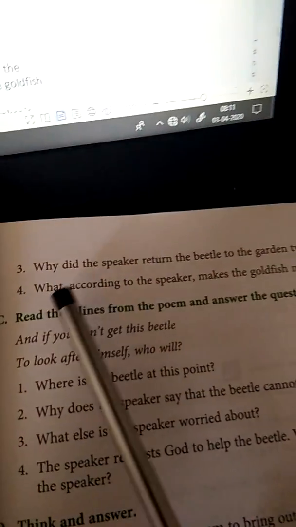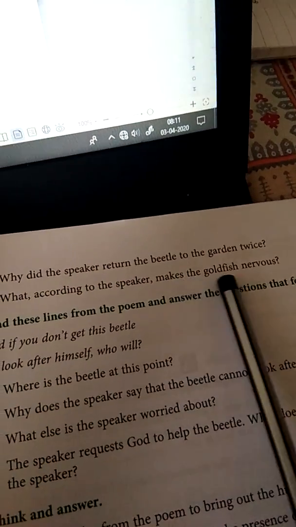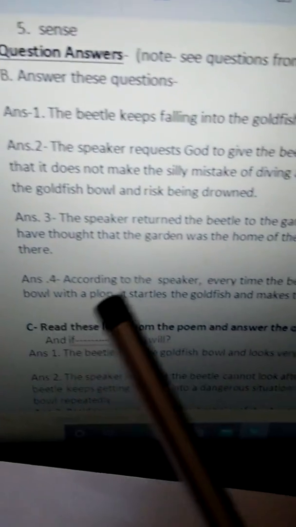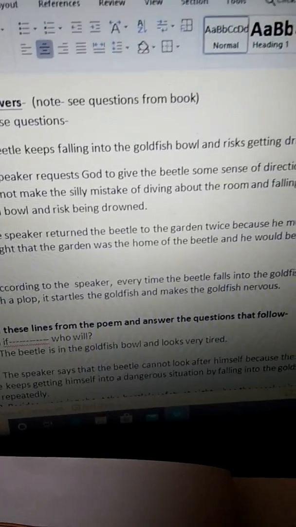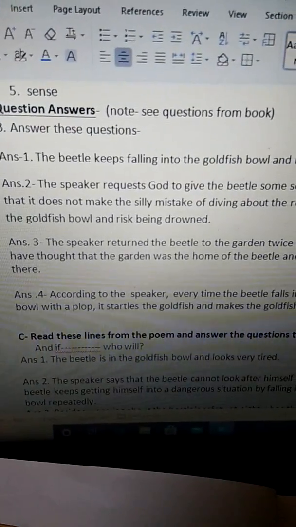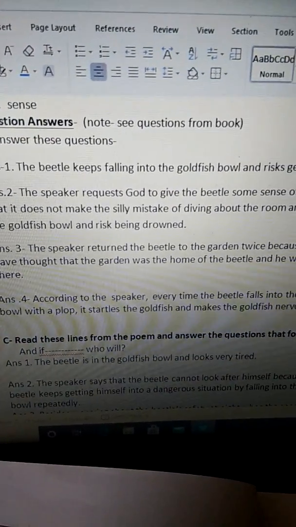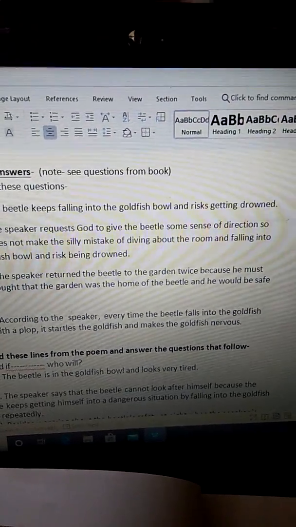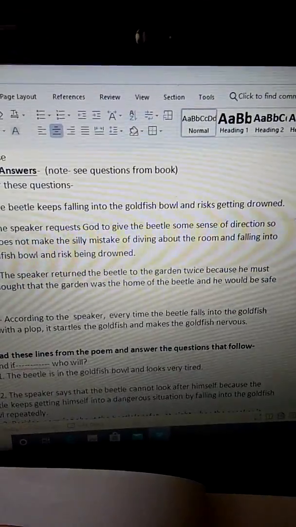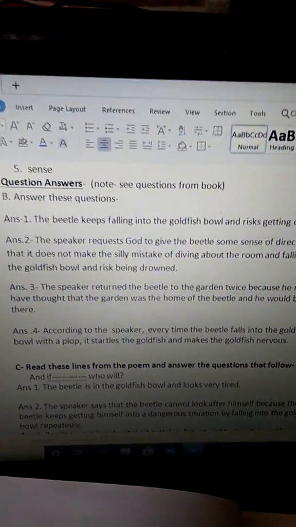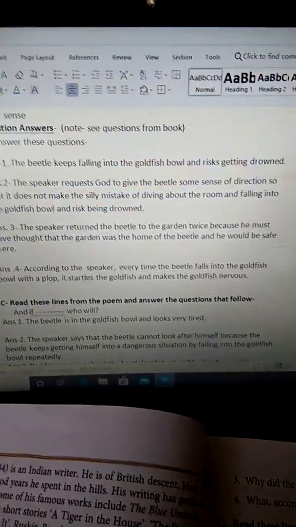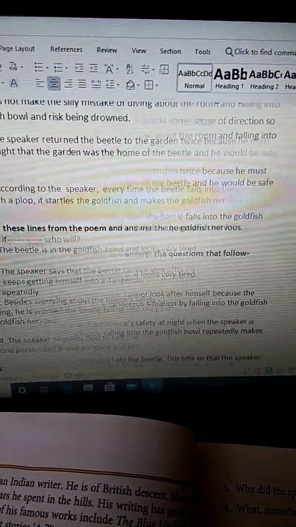Next, what, according to the speaker, makes the goldfish nervous? According to the speaker, every time the beetle falls into the goldfish bowl with a plop, it startles the goldfish and makes the goldfish nervous. So it becomes surprised. Okay, and it becomes nervous. Clear? It's clear till here, children? Now we shall discuss the reference to context questions. Let us look at the questions.